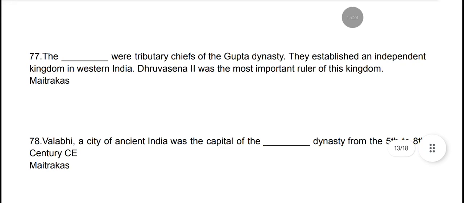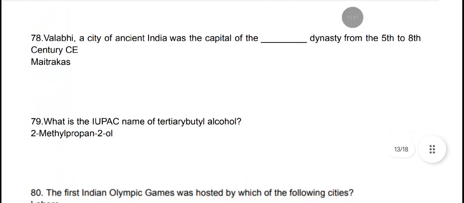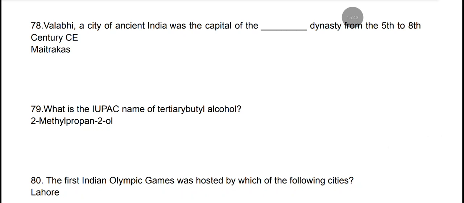The Maitrakas were tributary chiefs of the Gupta dynasty. They established an independent kingdom in western India. Dhruvasena II was the most important ruler of this kingdom, and they were Maitrakas. Valabhi, a city of ancient India, was the capital of the Maitraka dynasty from 5th to 8th century CE. It was the capital of Maitrakas.